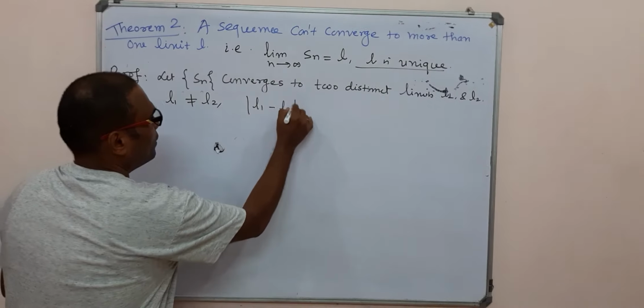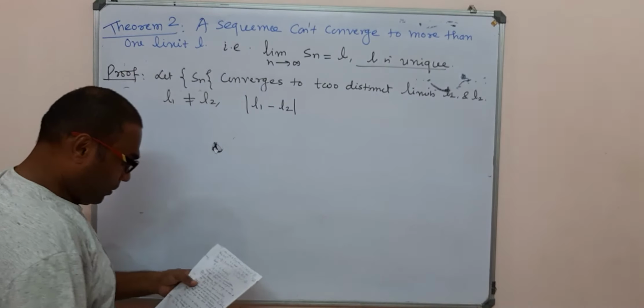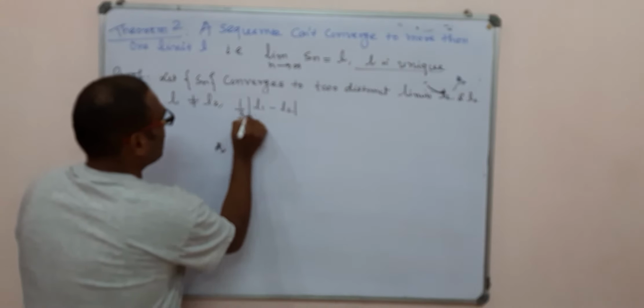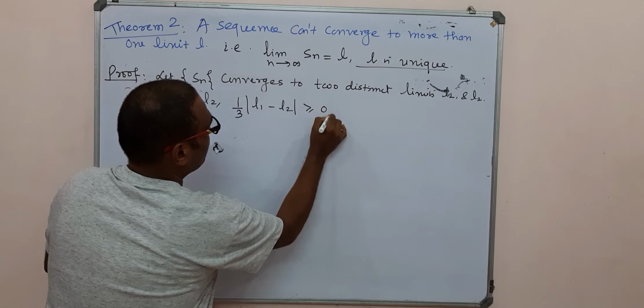We can take the modulus, which is greater than 0. So mod of L1 minus L2 is greater than 0, and you can take epsilon equal to 1 by 3 of mod L1 minus L2, which is greater than 0 here.